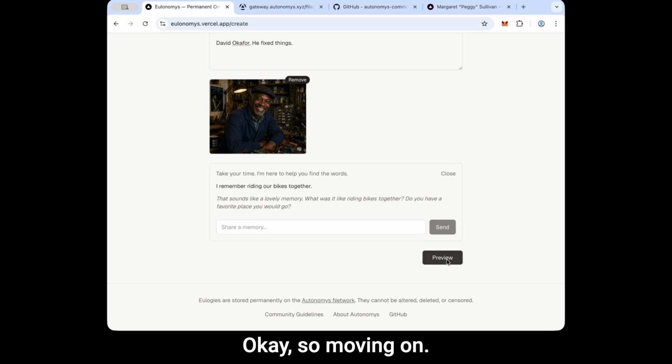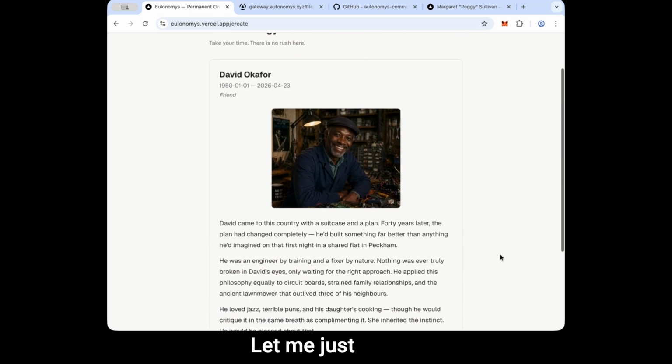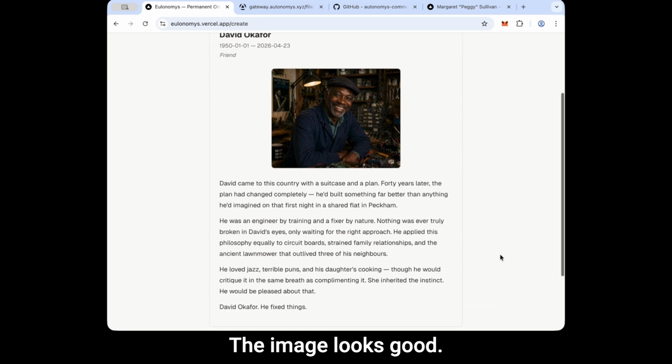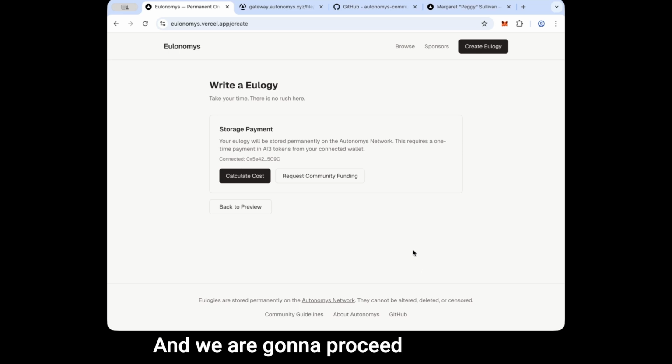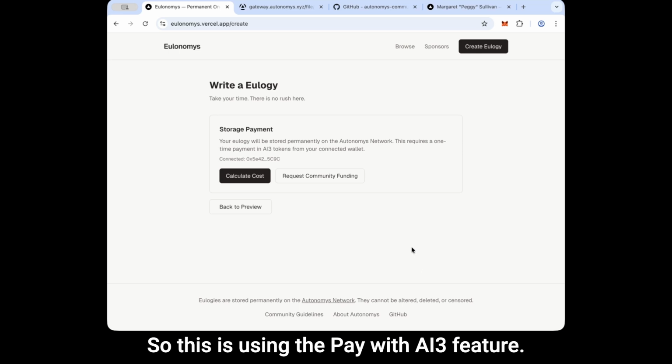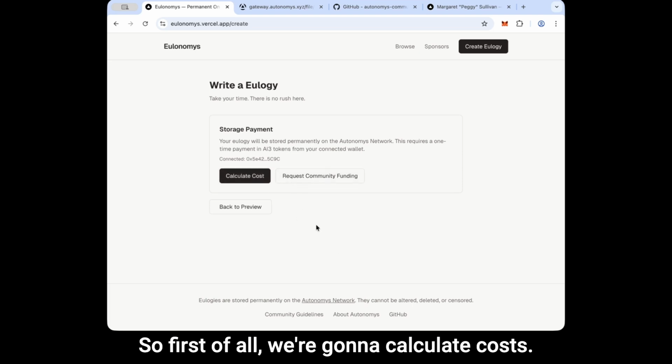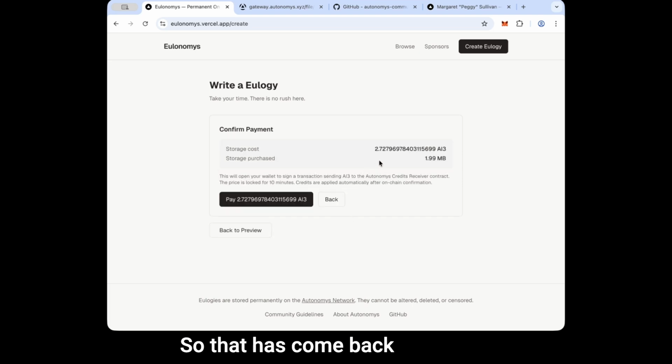Okay, so moving on, we are going to preview. Let me just check. Yep, okay, the image looks good. Dates look good. No typos. And we are going to proceed to payment. Okay, so this is using the Pay with AI3 feature. So first of all, we're going to calculate costs. So that has come back telling me that it's going to cost me 2.727 and change AI3 to store 1.99 megabytes, which is the image and the text.